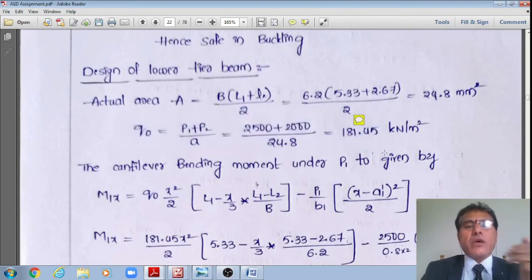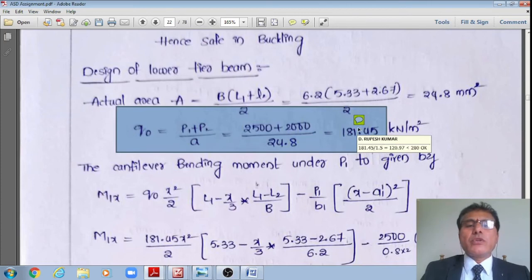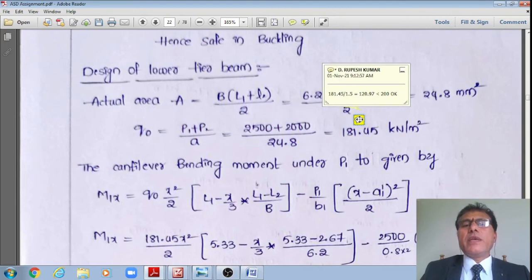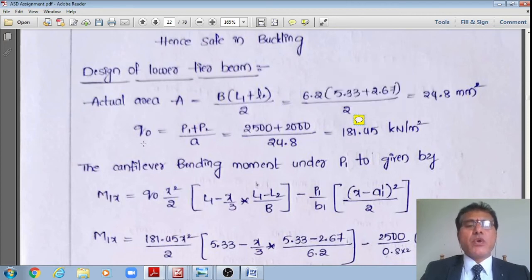That works out to (2500 plus 2000), the factored loads, divided by 1.5, divided by 24.8 area provided. That works out to a value of 181.45 divided by 1.5, say 120.97, which is much less than 200 SBC. Therefore, it is okay.